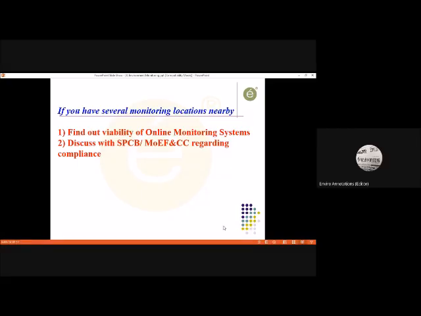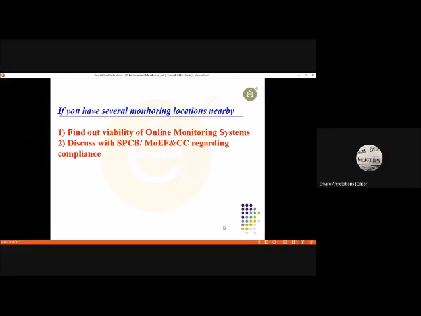If we are putting the equipment at the boundary of a project, and that project is not an industry, or maybe it is an industry of 1,000 square meters, or a mall, or a real estate project, or a hotel, which is adjacent to some other project, and you are putting the sampler at the boundary, at that point there is a possibility of contribution from the other side, or the site requirement is not being met.